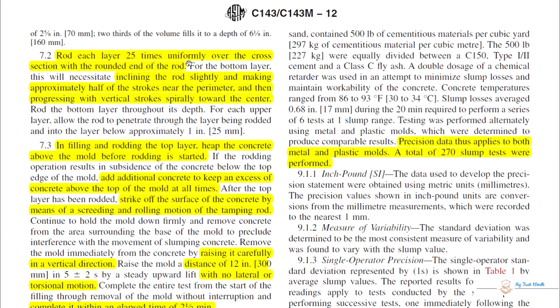Rod each layer 25 times uniformly over the cross section with the rounded end of the rod. So you have to rod each layer of the sample 25 times, a total of 75 times, 25 times per layer. For the bottom layer, this will necessitate inclining the rod slightly and making approximately half of the strokes near the perimeter, and then progressively making vertical strokes spirally towards the center.